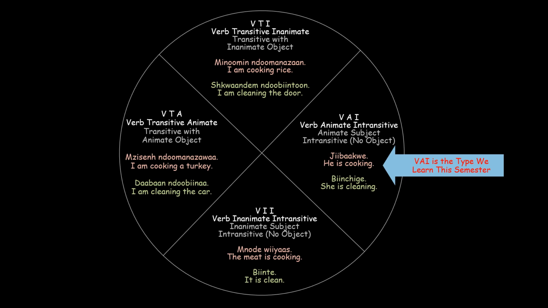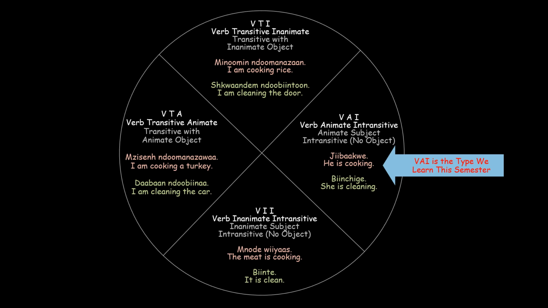And in this case, we can name what it is that is being cleaned. The last section is the VTI, verb, transitive, inanimate. The T again stands for transitive, and the I stands for an inanimate object. So now we have menomen ndomanazan.